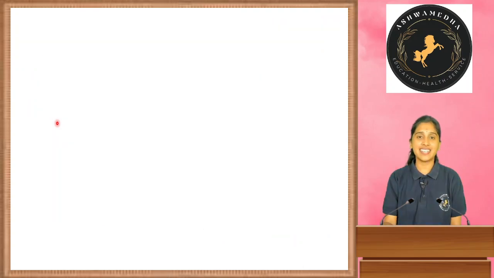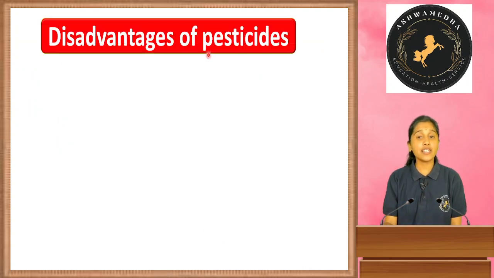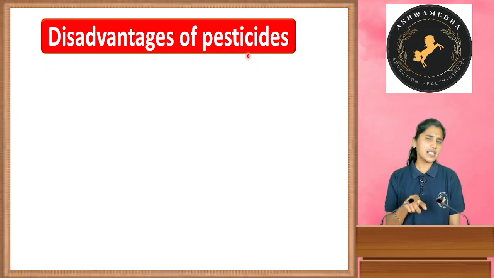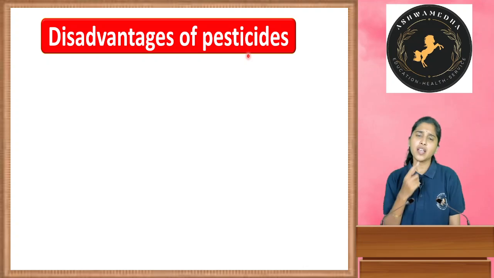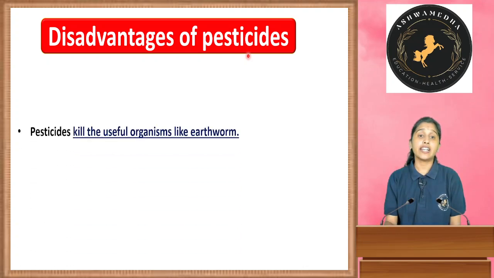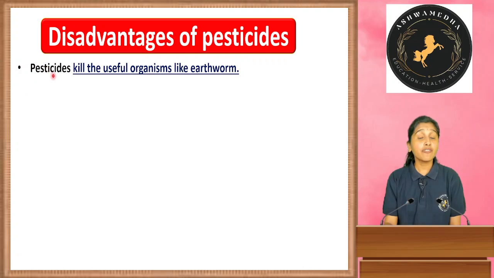Okay. Yes. And disadvantages of pesticides. How? These pesticides are killing the unwanted plants. That is okay. But how are they harmful? Yes, I will tell you. See, if we use these pesticides in more quantity, they will kill the useful organisms in the soil.